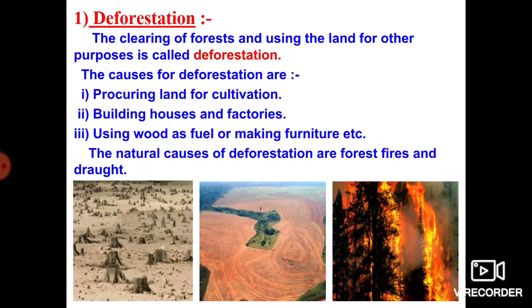And then heavy rainfalls, heavy cyclones or storms. This is also one kind of natural deforestation process. Heavy rains also lead to floods, and these floods have the possibility to destroy the entire forest area. So these are all the natural causes of deforestation.